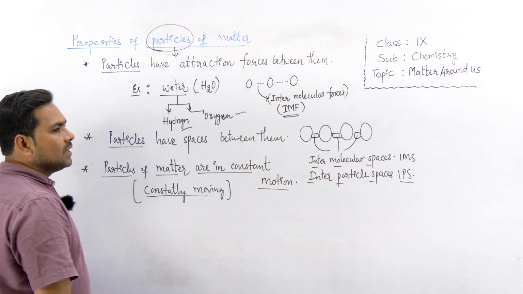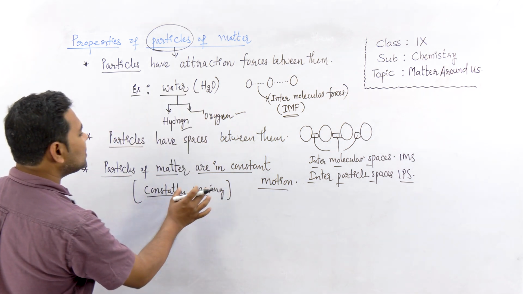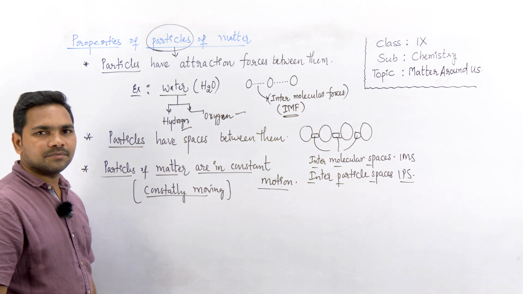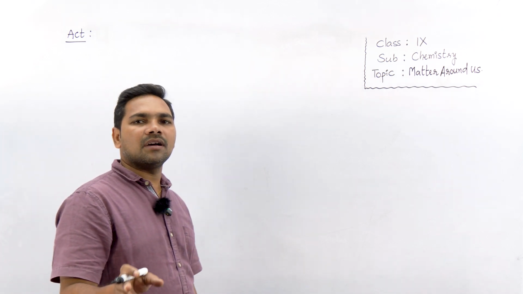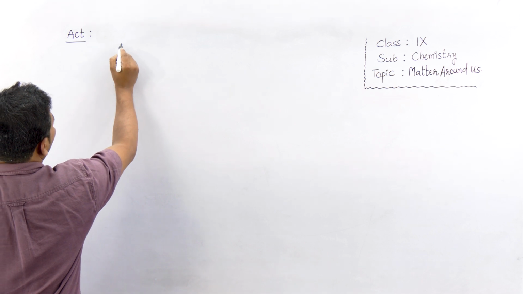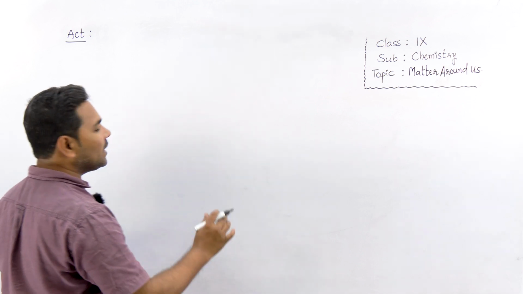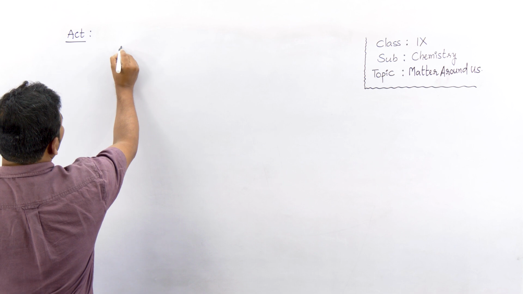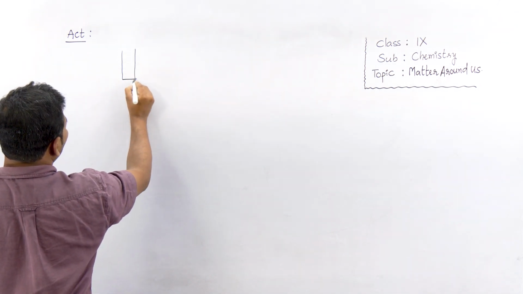So we have an activity to understand that particles of matter are constantly moving. Let us see that activity now. But scientifically, how do we understand that particles of matter are in constant motion? For that, let us take a jar or a test tube.